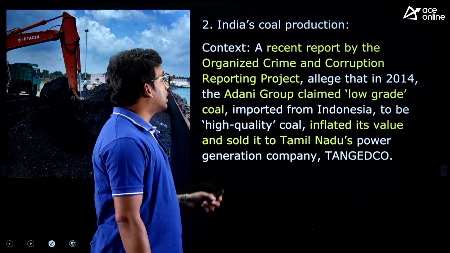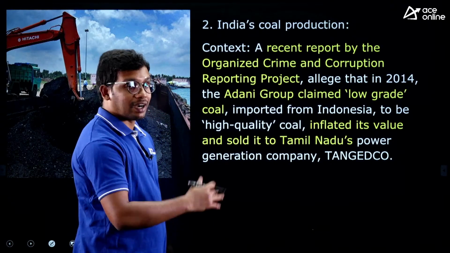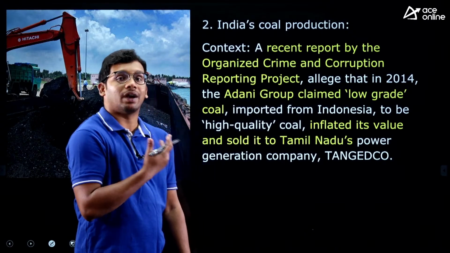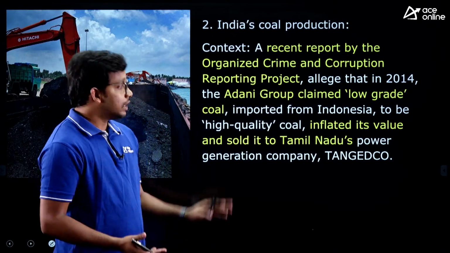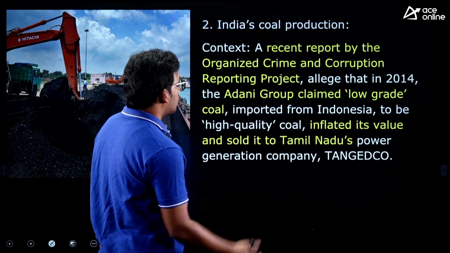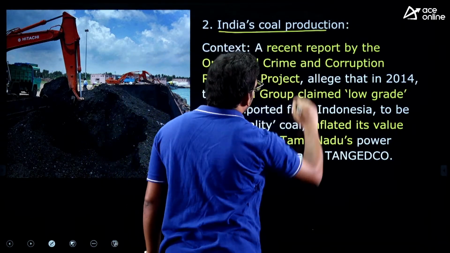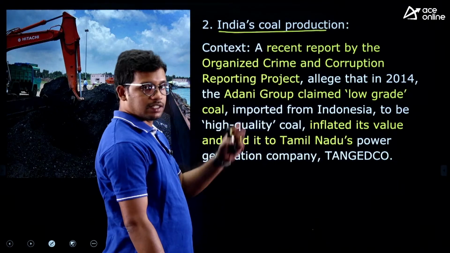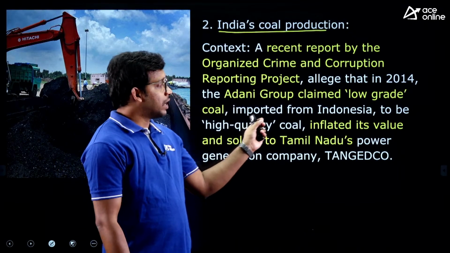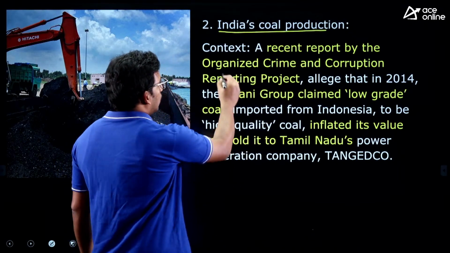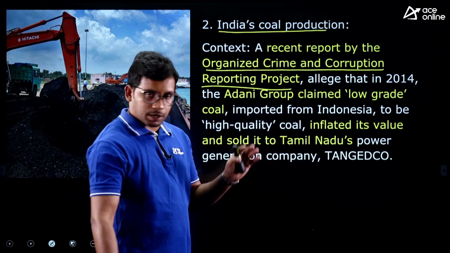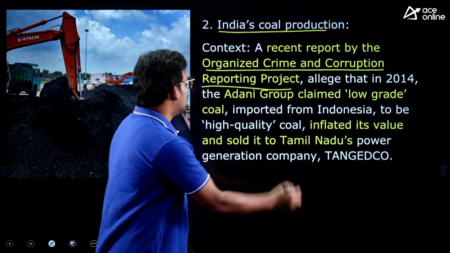The next article is a very important article. You need to understand it through analysis rather than blindly mugging up the facts. You need to understand what actually is the issue. This was a very good article published in The Hindu yesterday, Sunday's edition. So we'll see what this actually is. India's coal production. The context is why the article was published. Recently a report by the Organized Crime and Corruption Reporting Project, given by a private organization.